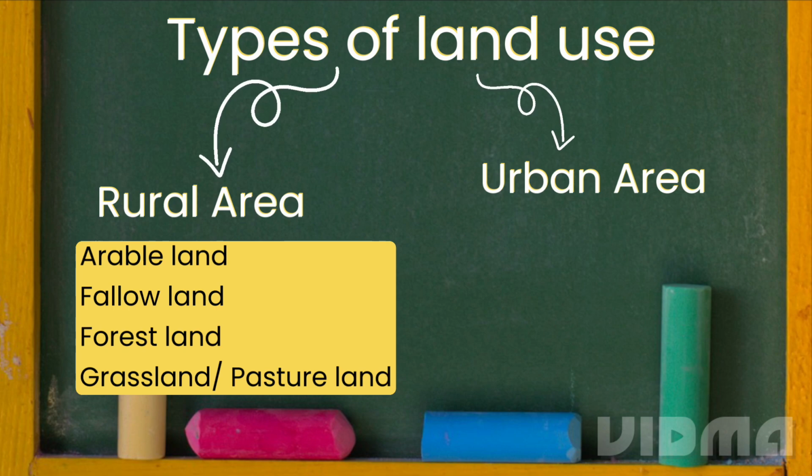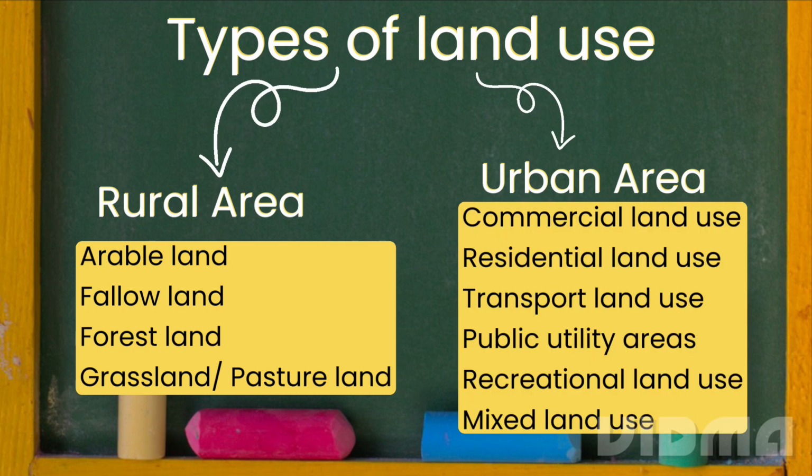In urban areas, we use land for commercial purposes, residential purposes, transportation facilities, public utility areas, recreational land, and mixed land.